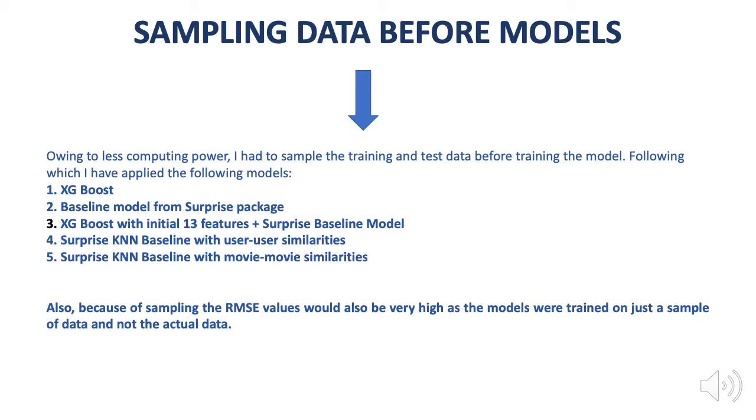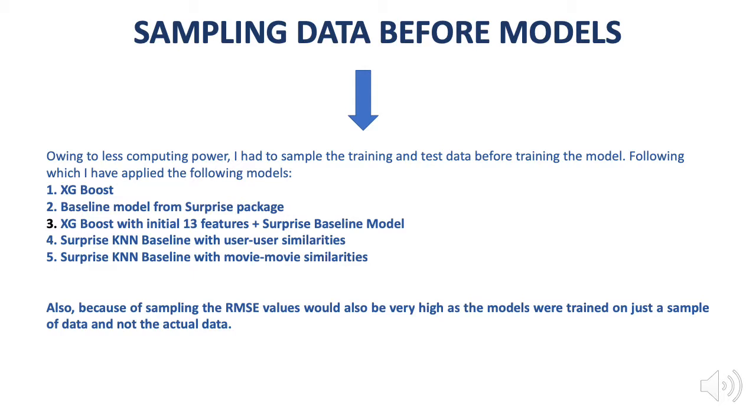Owing to less computing power, I had to sample the training and test data before training the model. As the data set was huge, it almost had 82 billion records. So to train the model on all the data would be very difficult with the system which I had in place. It would require a lot of processing power and time. So I sampled the data in order to train the model on my sample data.